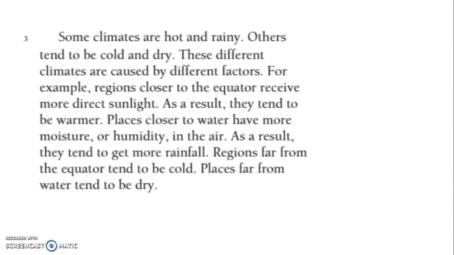For example, regions closer to the equator receive more direct sunlight. As a result, they tend to be warmer. Places closer to water have more moisture or humidity in the air. As a result, they tend to get more rainfall.